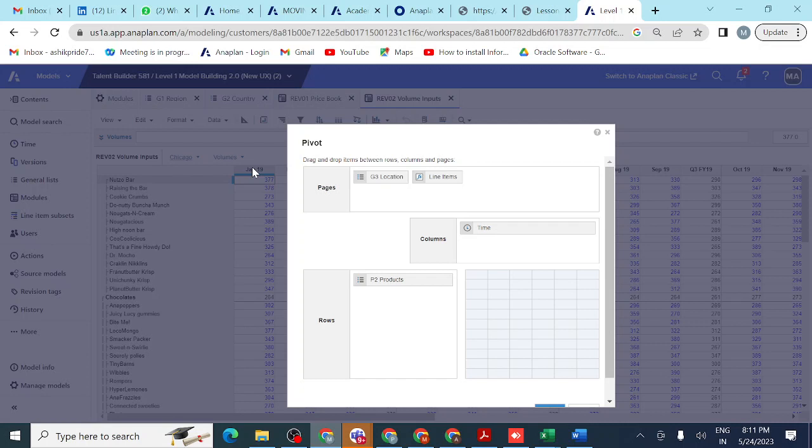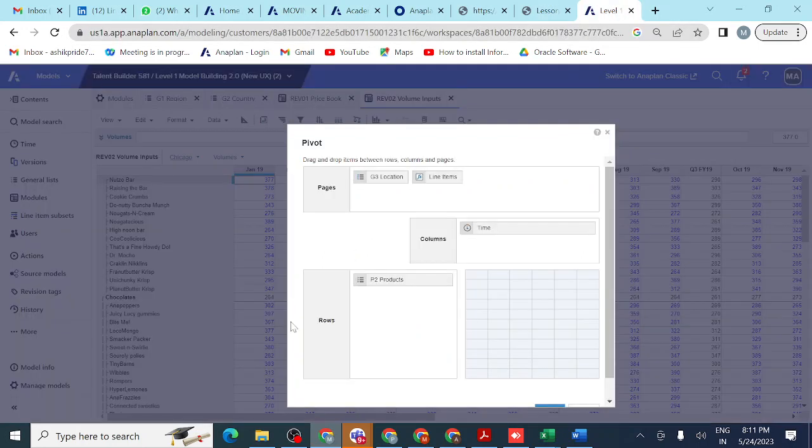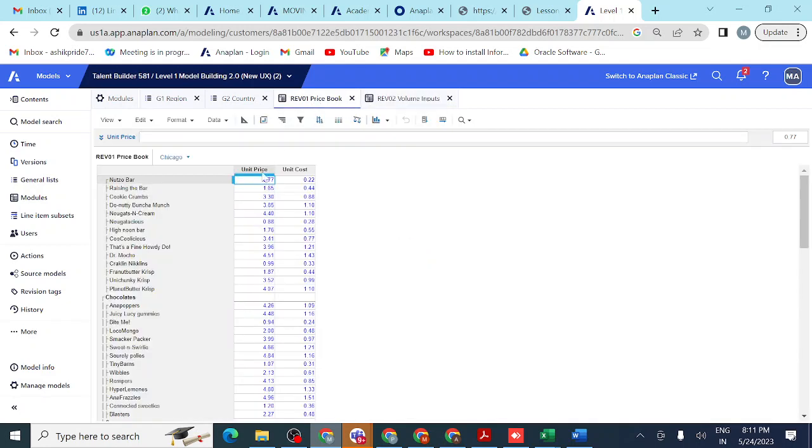So this one I want to explain. So fine, you can see here. After modules, what do we have? Line items. Line items are nothing but this one only. So line item, you can see volume here, how much sales are happening, this is a line item. In another module, revenue price book, you can see this is the unit price and unit cost of the line item, which measures the data.